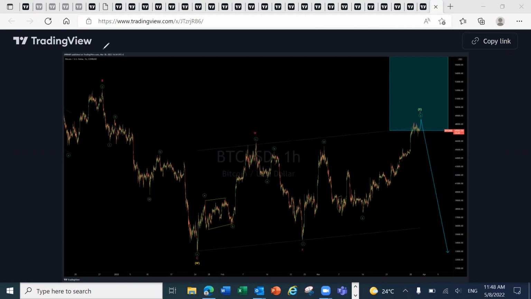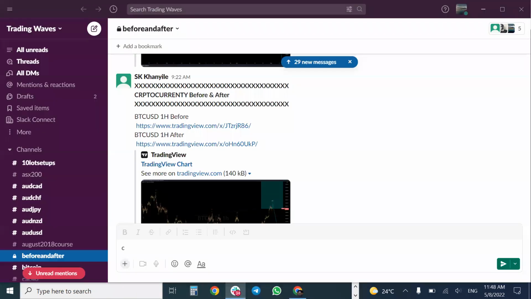This was focused on the 20th of March. We expected, even when Bitcoin was rising, we were never expecting this to continue to the upside or make new highs. We're expecting this one to reverse from that level and continue to the downside because it has entered what we deem a high probable reversal area. That is the blue box area. How did that play out? Let's have a look at how Bitcoin played out.